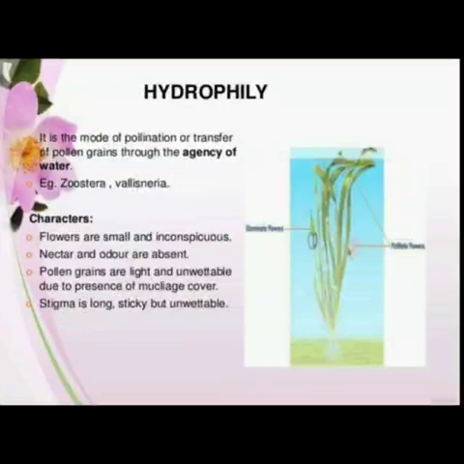Hydrophily. It is a mode of pollination or transfer of pollen grains through the agency of water. The examples are Zostera and Vallisneria, which are aquatic plants. The characteristic features of these plants are that the flowers are small and inconspicuous. Nectar and odor are absent. Pollen grains are light and unwettable due to presence of a mucilaginous cover. Stigma is long, sticky, but again unwettable.